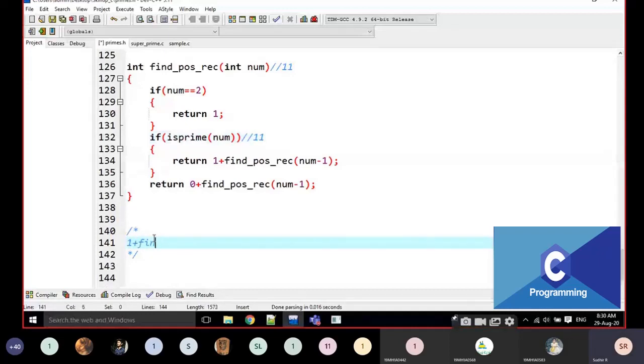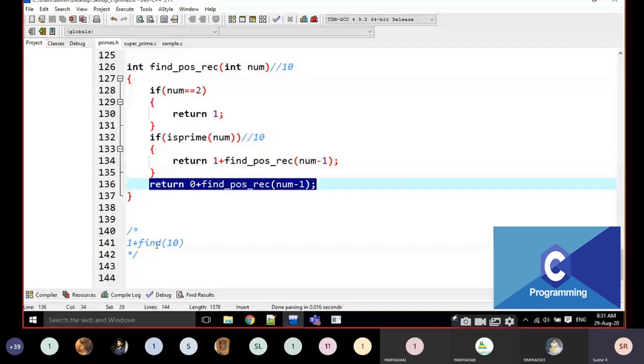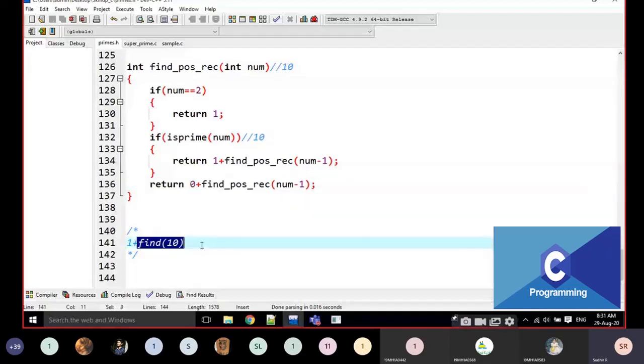Instead of writing find position and recursion, I am writing just find. Okay, position of 11 minus 1, that is going to be 10. So 1 plus find position of 10. Again it is going to be called here. Now it is going to be 10. Is 10 equal to 2? No, not at all. Is 10 prime? No. Then it is going to execute this one: instead of 10, it is going to be plus 0 plus find position of 9.